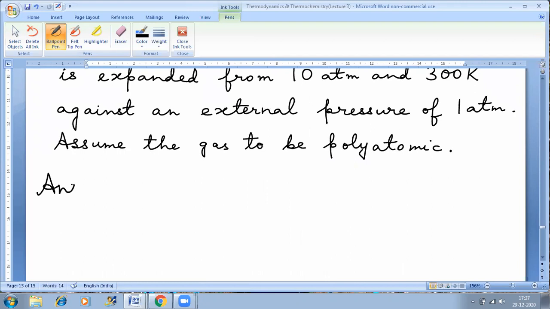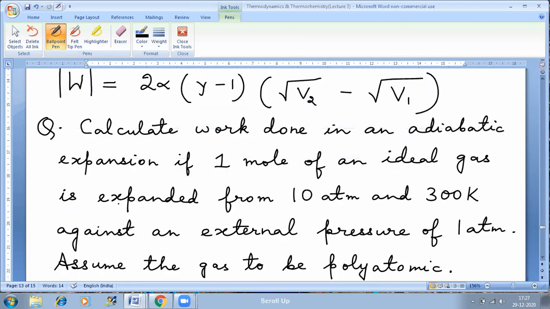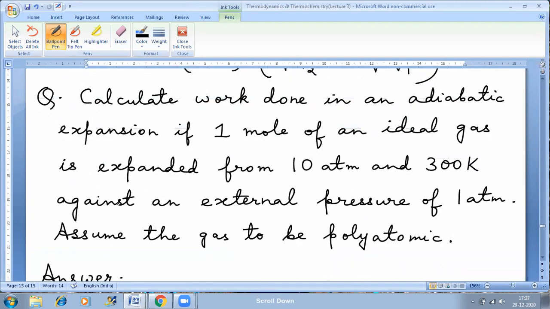Start solving this. Refer to your notes of the previous lecture and then start.